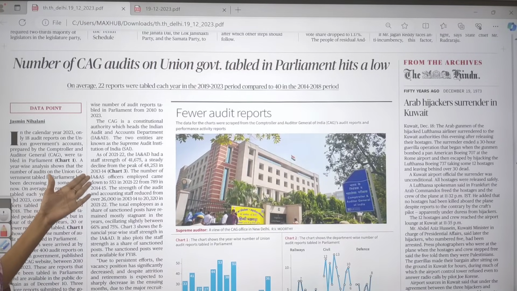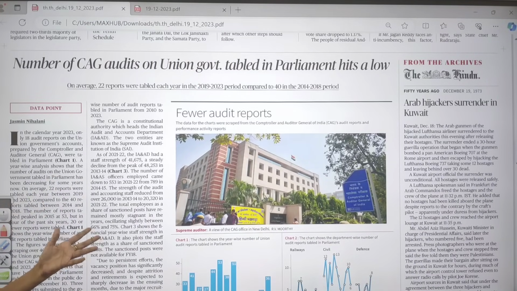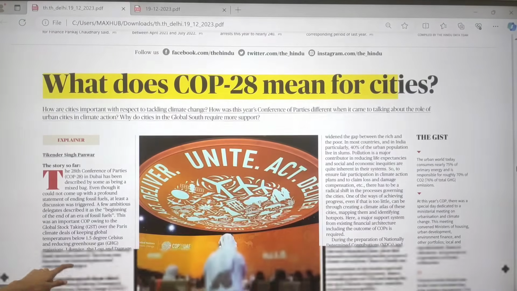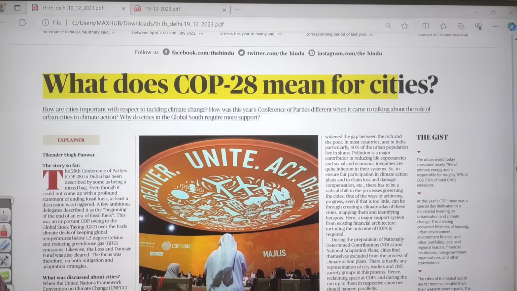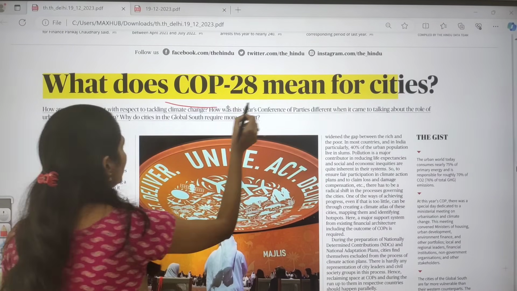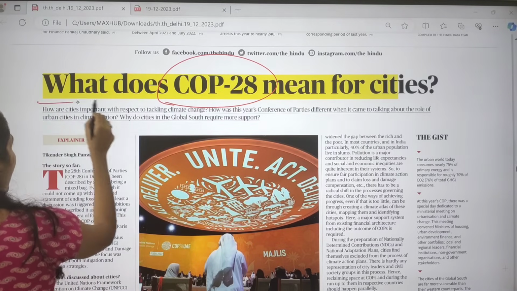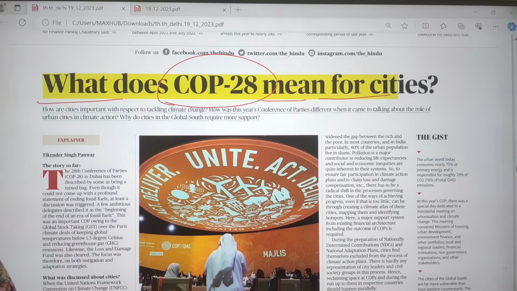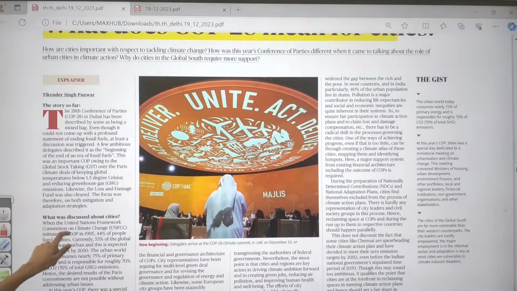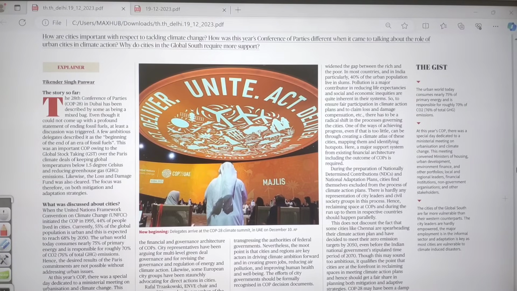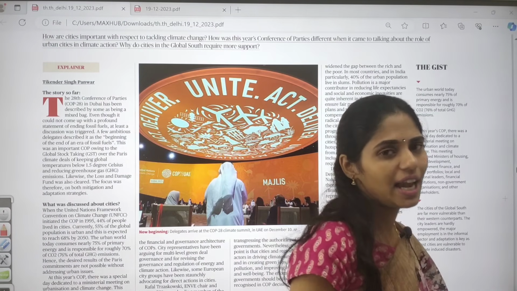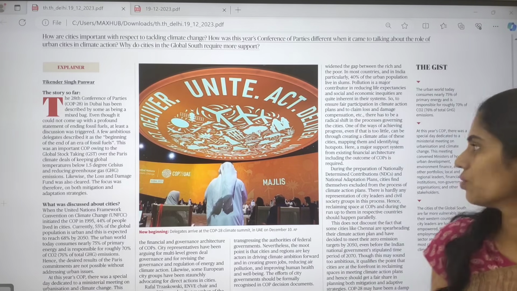This topic is about CAG reports. We already discussed it, and we are going to see that in detail in the analysis. And as text and context, there is one important article, about COP28. The title says, what does COP28 mean for cities? This article says that recently we concluded COP28 on December 12th. Actually, it started on November 30th and concluded on December 12th, right?